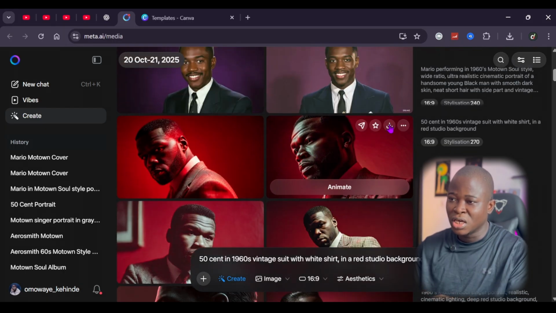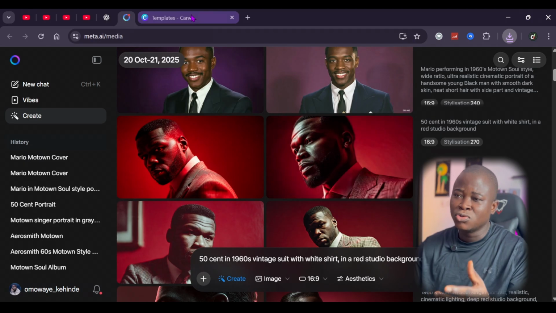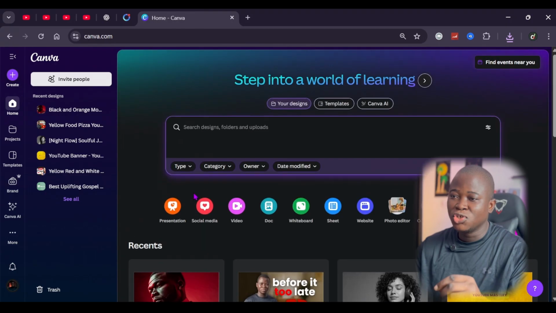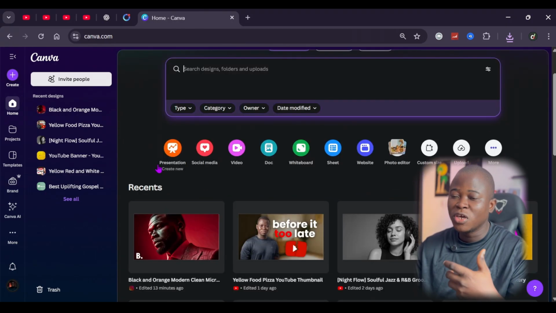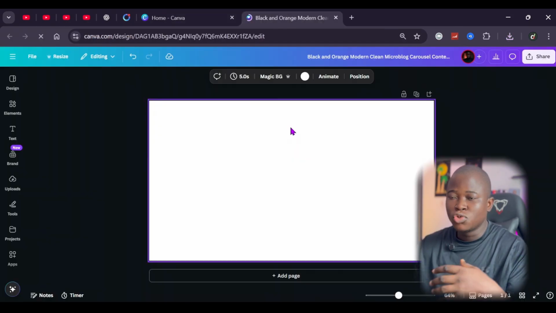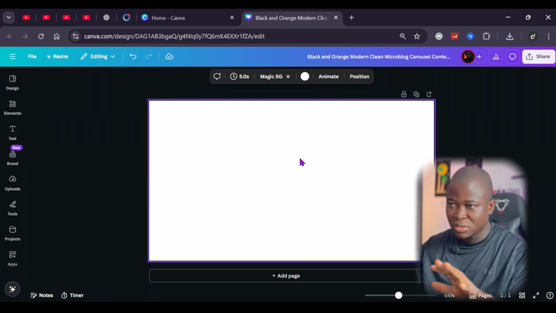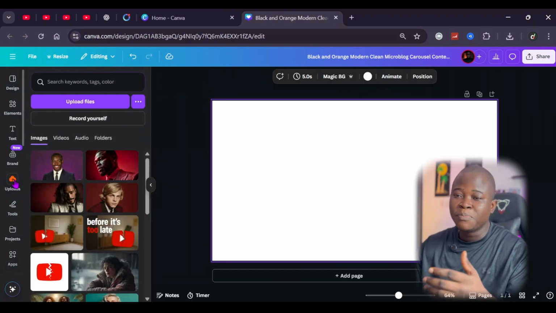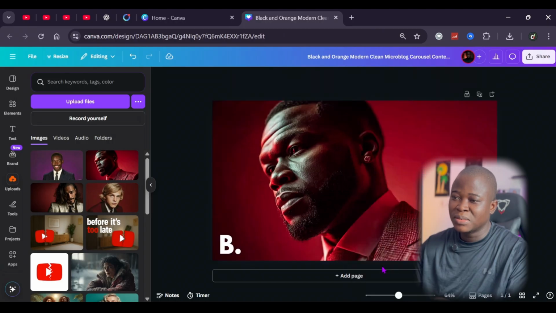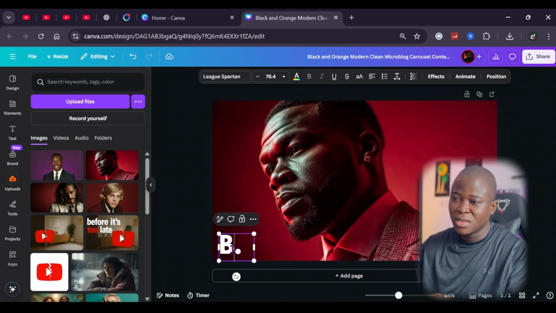So you click on download here, and once it has been downloaded, the next thing you want to do is create your thumbnail. To create your thumbnail, just come to your Canva and go to your templates to look for a thumbnail template. Just type thumbnail template, an empty one for that matter. Once you create your empty thumbnail template, just blank like this, all you have to do is upload the picture you want to use as thumbnail. Just select it, click and drag it onto this template, then right click on it and set as background, and this B is just a text. So just add any channel name you want to use, the beginning of your channel name, or you can use the full channel name.